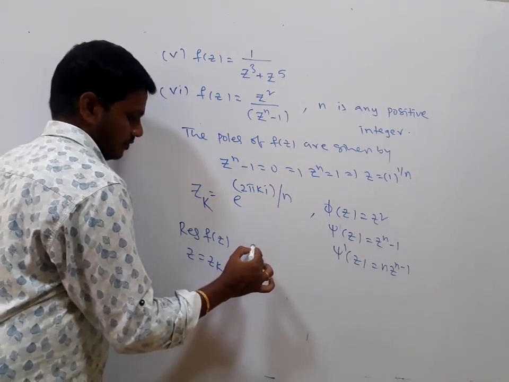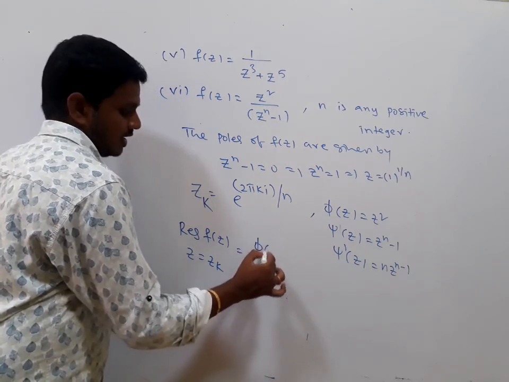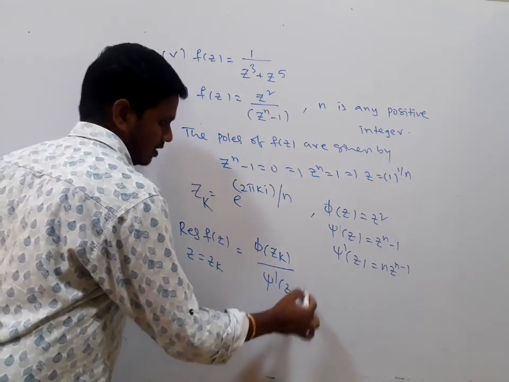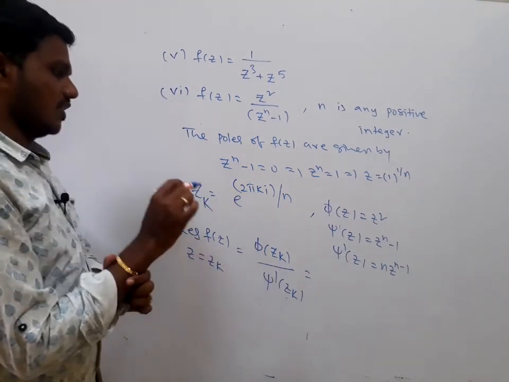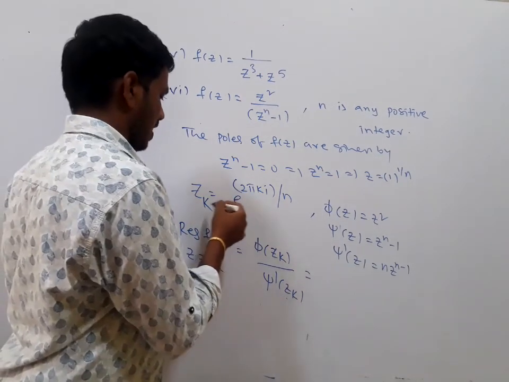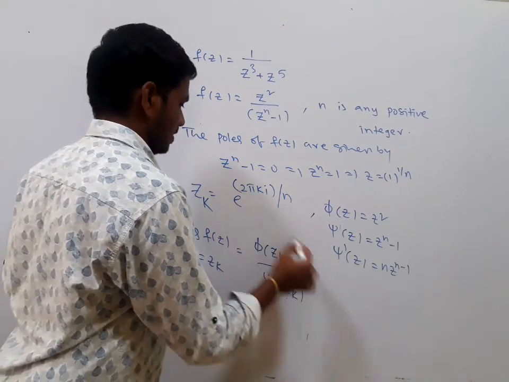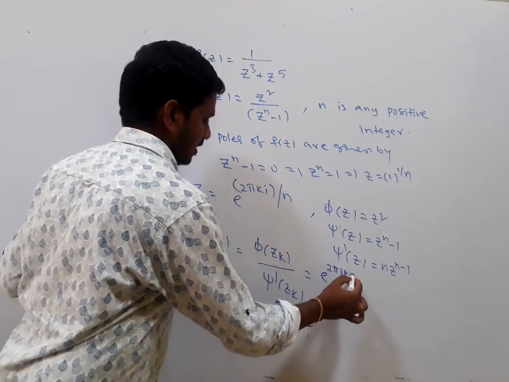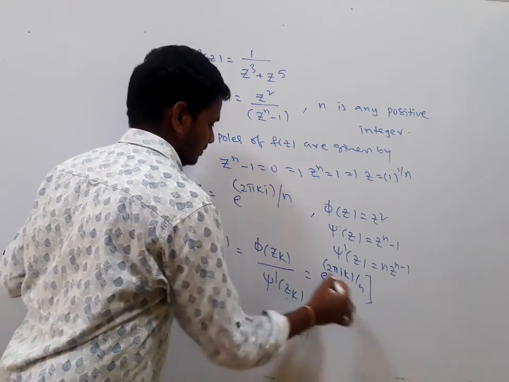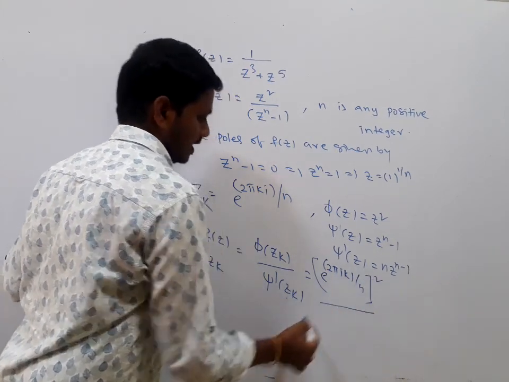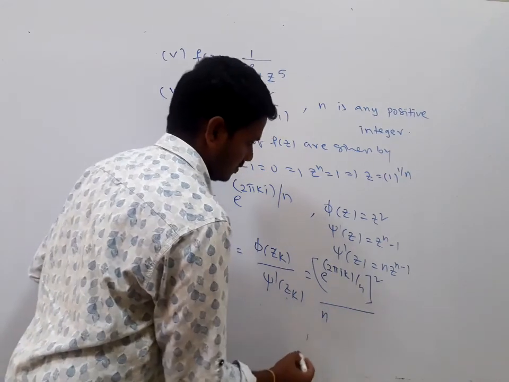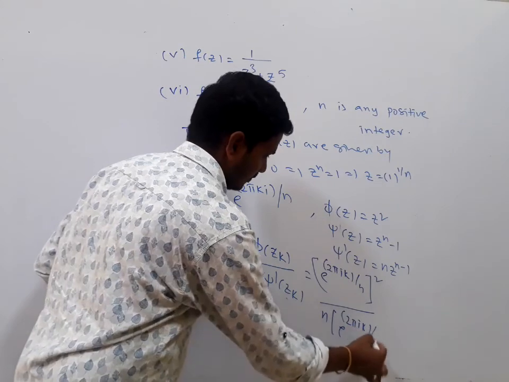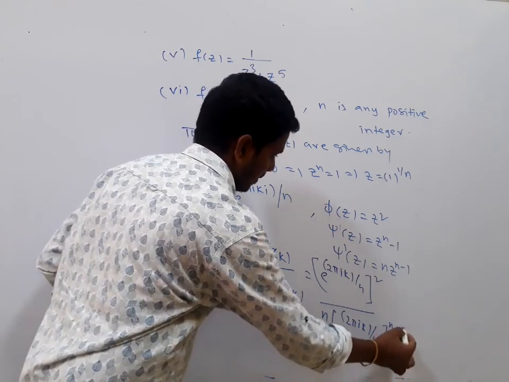It is phi of zk divided by psi dash of zk. Phi of zk is z square, that is e to the power of 2 pi i k by n whole square, divided by psi dash of zk, which is n into e to the power of 2 pi i k by n whole to the power of n minus 1.